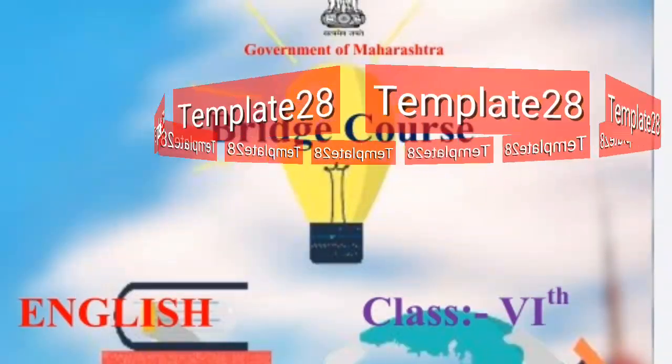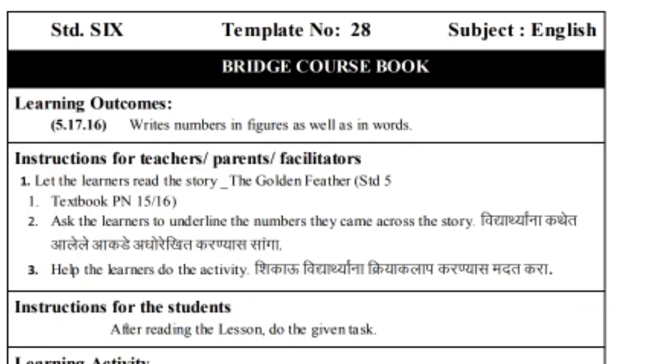Students, to template 28 of the bridge course. The learning outcome of this template is that students will be able to write numbers in figures as well as in words. There are some instructions for teachers, parents and facilitators. For this template, you will have to read the story of standard 5th, The Golden Feather, textbook, page number 15 and 16. After reading the story, the learners will underline the numbers they come across in the story.